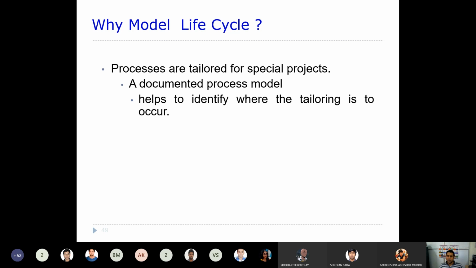So you need to have a well documented process model, because only then will you be able to tailor it to fit a particular project. If you have not properly documented it, then you cannot tailor it. That is where the problem will come.